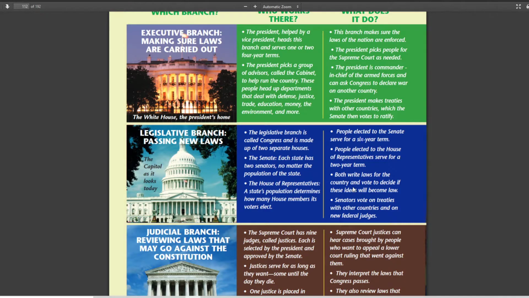They both write laws for the country and decide if it becomes law. The Senate votes on treaties with other countries and on new federal judges. Remember we talked about that with the executive branch. The executive branch nominates judges, they nominate other cabinet members, and the Senate has to approve them. And then, of course, treaties. The president forms treaties with other countries, and then the senators have to approve it.